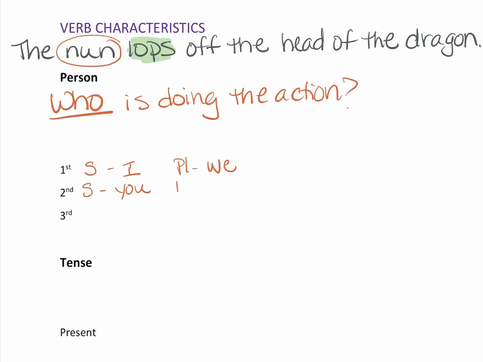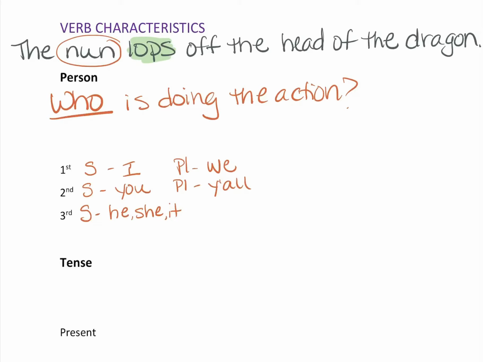Now in plural, in my Latin class, we're going to use the Southern version of you plural because that helps us distinguish it, because in English you can be either singular or plural. So we're going to say y'all, and that tells me second person, I'm talking to a group of people. Third person singular, I'm talking about someone else, and we either have he, she, or it.